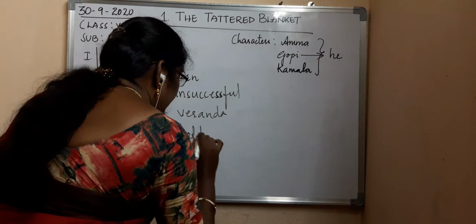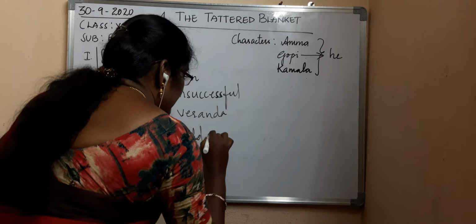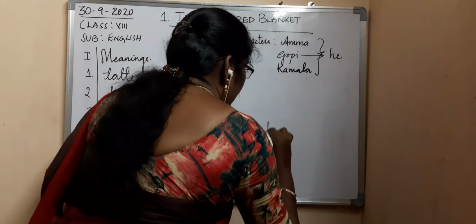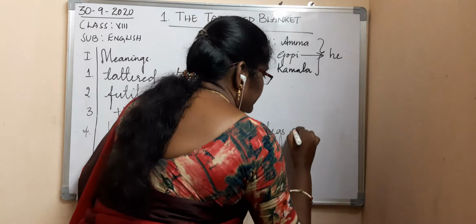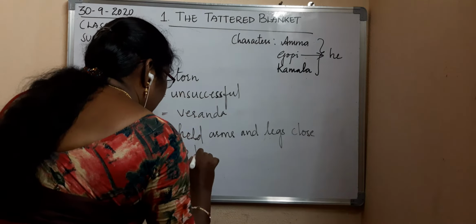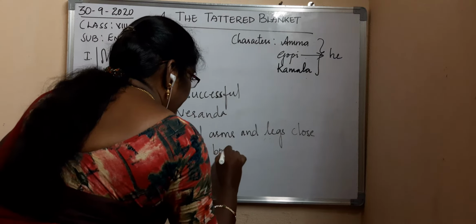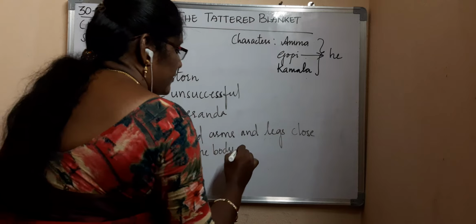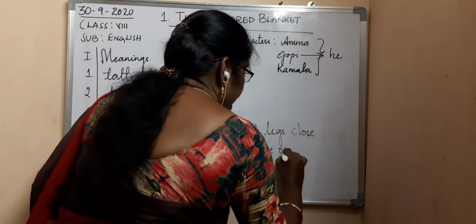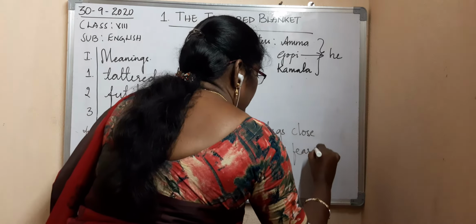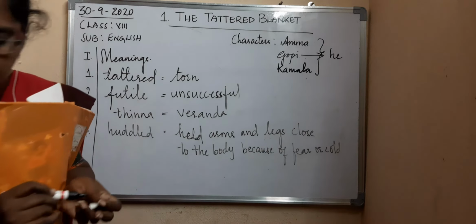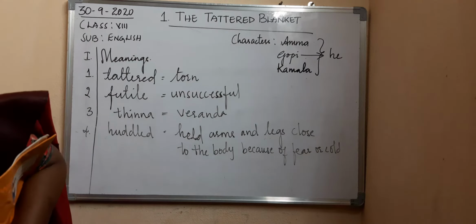Held arms and legs close to the body, because of fear or cold, or else you can say due to fear or cold.